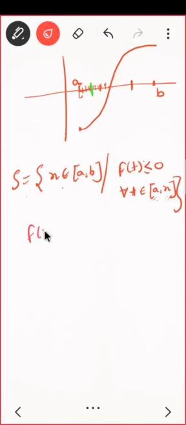Whether f of a belongs, f of a is negative, na? f of a is negative, so in the interval a to a, that means a belongs to S. Do you see? The a belongs to this set, this interval. Hello, do you agree or not? Because f of a is negative, we are given, that means S is non-empty.